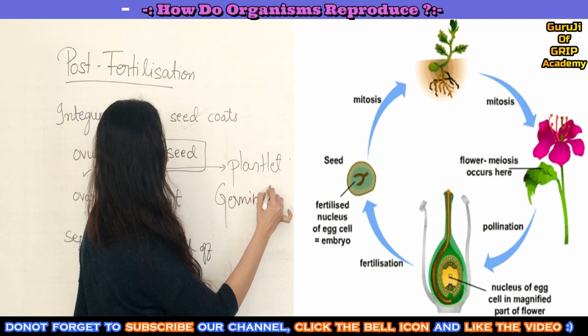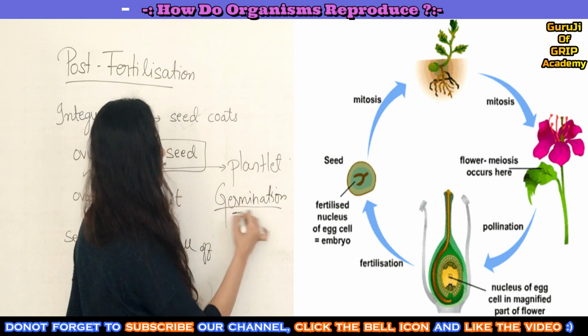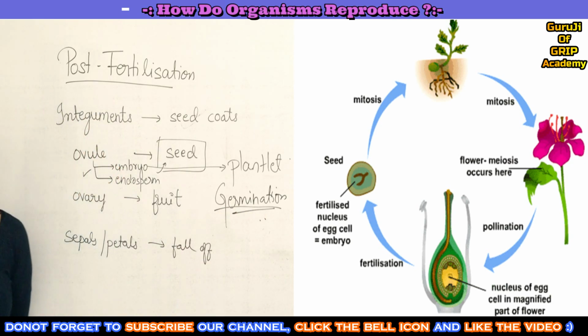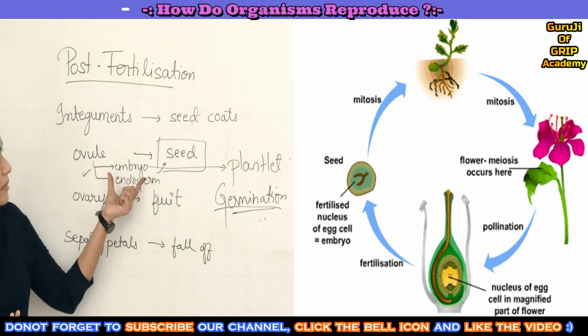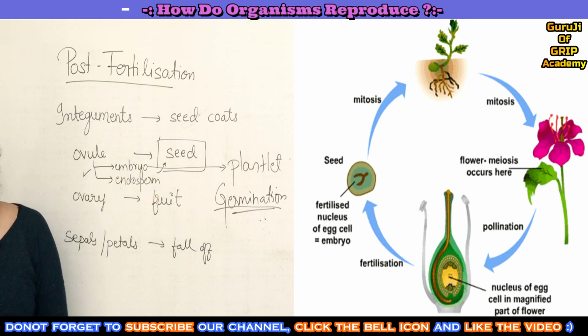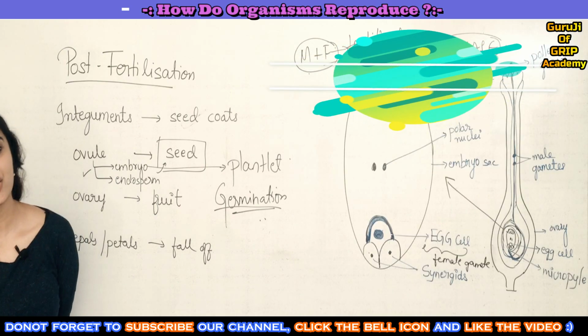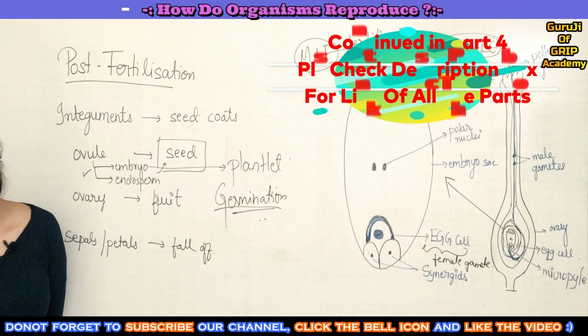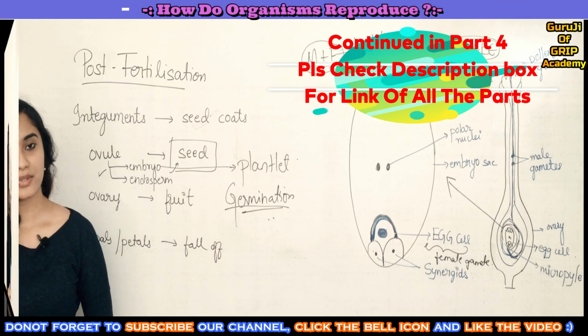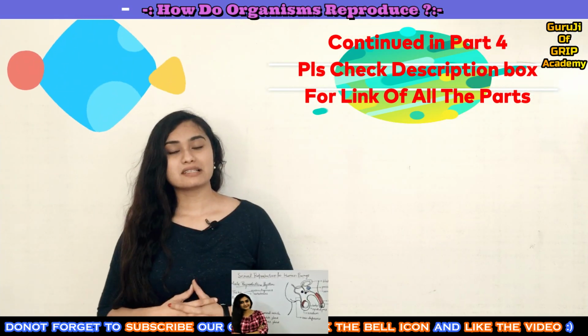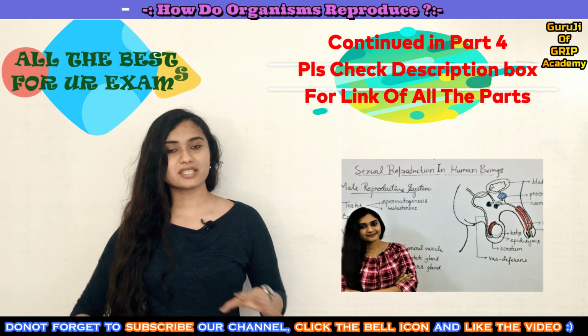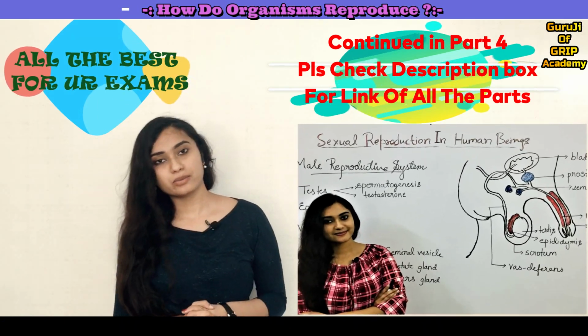Germination. So what is germination? The process in which a new plantlet grows from the embryo of a seed is called germination. So that's all about sexual reproduction in plants. I hope you have understood the concepts. Now let us move on to the next topic, which is sexual reproduction in human beings.